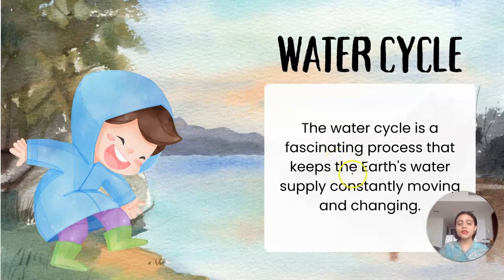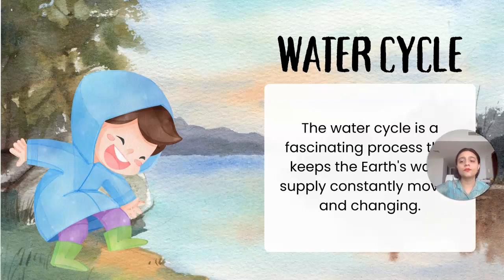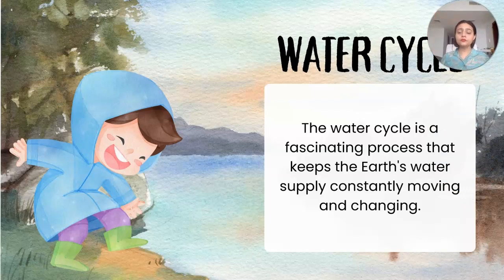The water cycle is a fascinating process that keeps the earth's water supply constantly moving and changing. As rainfall occurs, the oceans get filled up and oceans get connected with the seas, and then seas form the lakes, the rivers, and more. Every source of water needs water, and this water comes from rainfall. Rainfall is due to the formation of clouds. And how are the clouds formed? The reason is the water cycle. So come, let's learn about the water cycle.